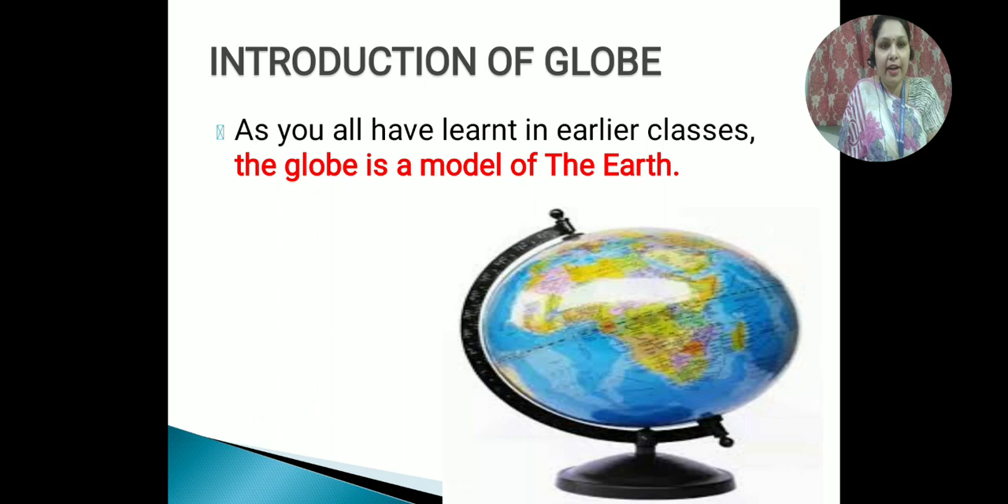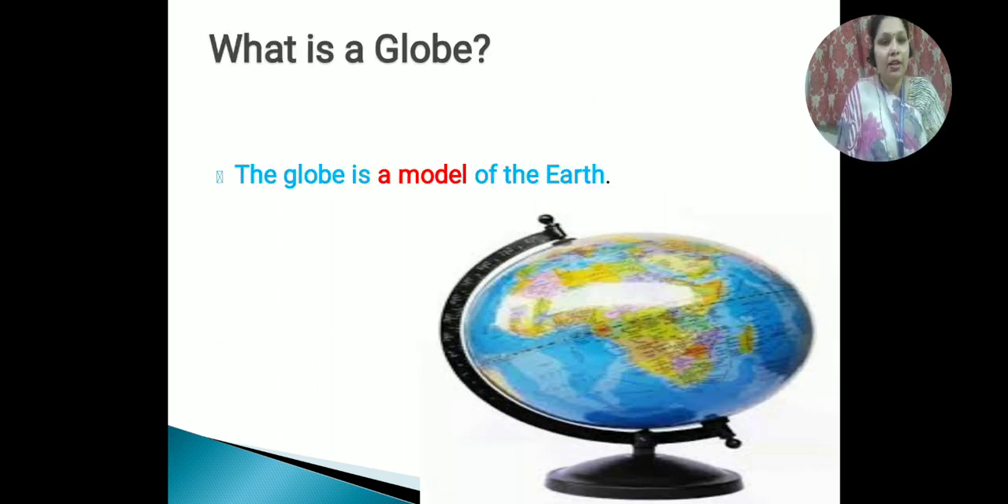As earlier in the slide I have told you, the globe is a model of the earth. We have already learned in earlier classes that the globe is the model of the earth. What is a globe? The globe is a model of the earth. As you are seeing in this slide, there is a globe which shows whatever there is on the earth. Whatever countries are there, all are shown on the globe. Now further we will study what is there on the globe.